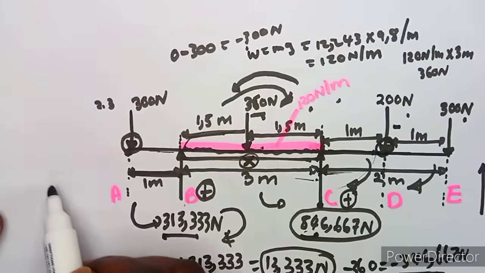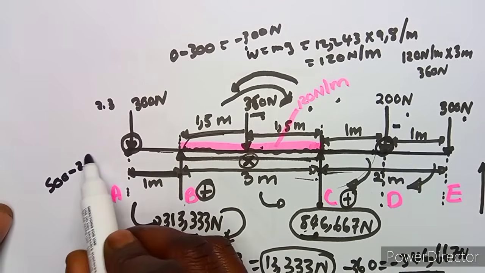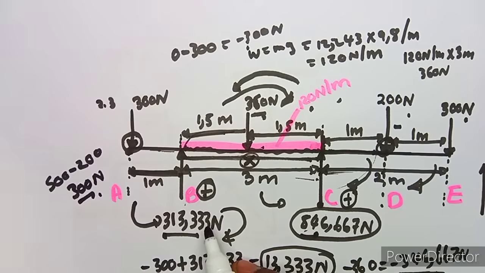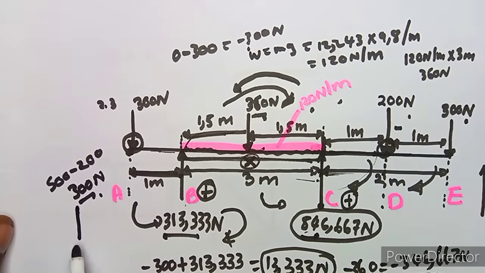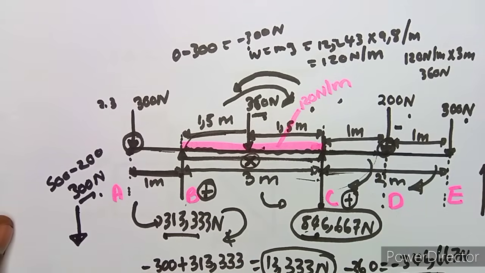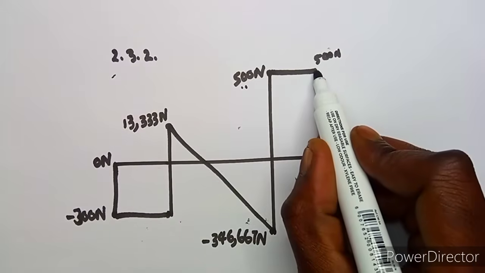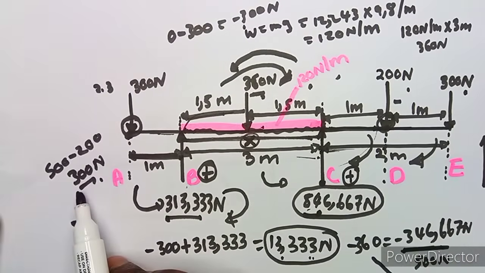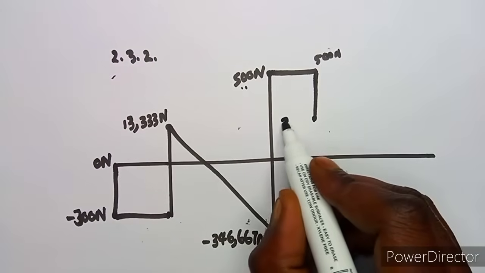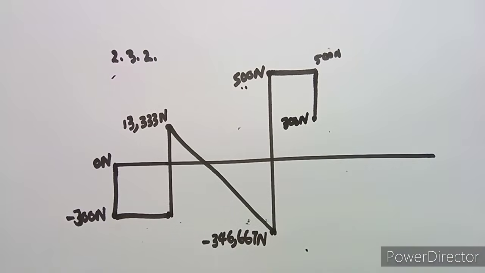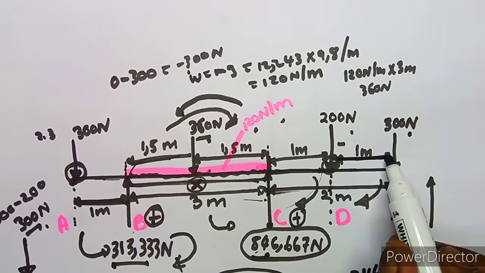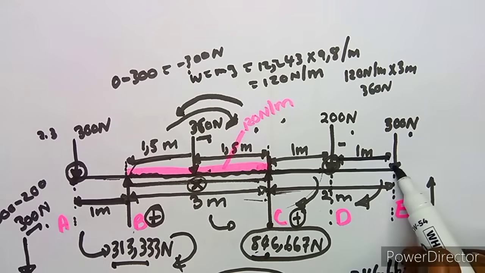So at 500, you subtract 200, which means you are left at 300 Newton, and it's a point load, so you just draw a vertical line going downwards. At this point, you are now at 300 Newton. Then there's a certain distance of 1 meter again for us to reach the final point load here.